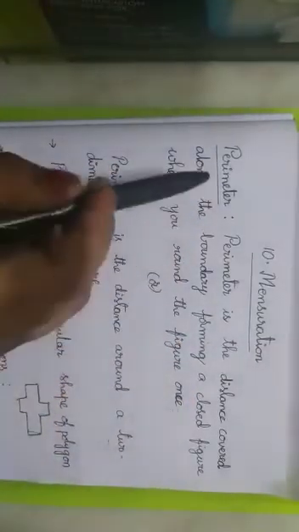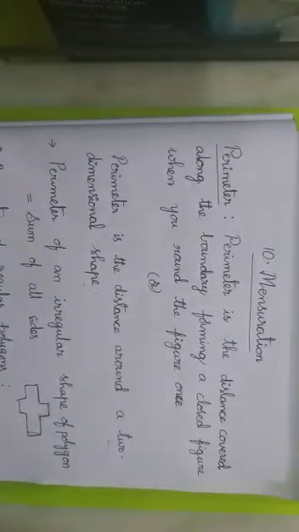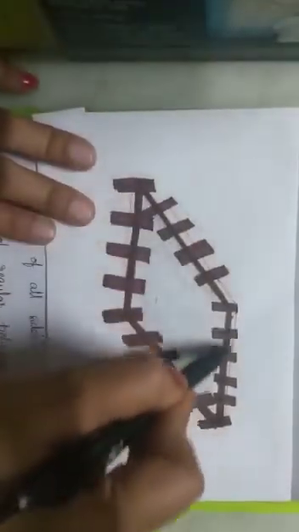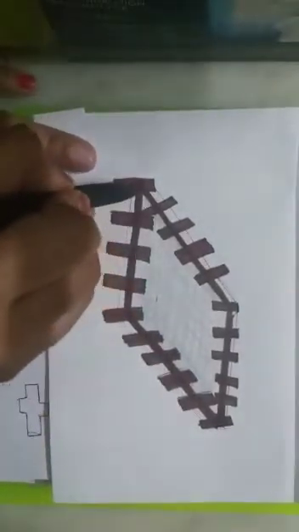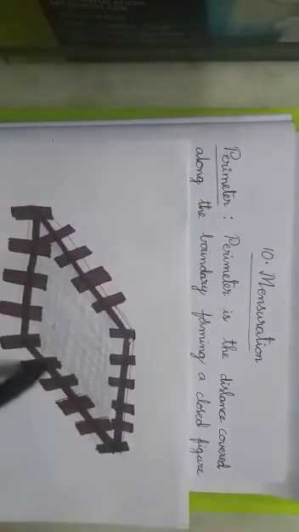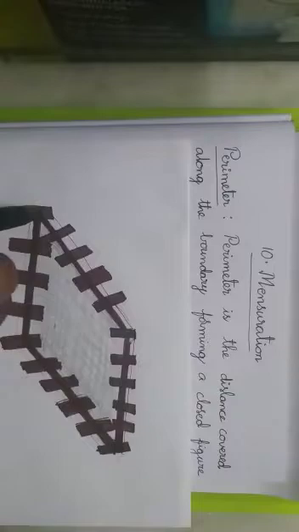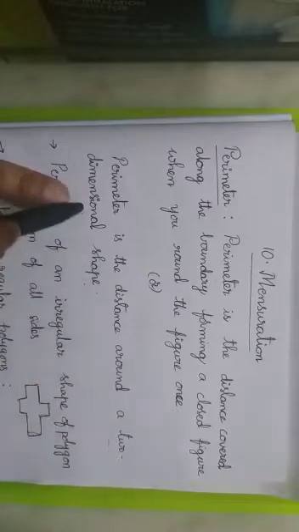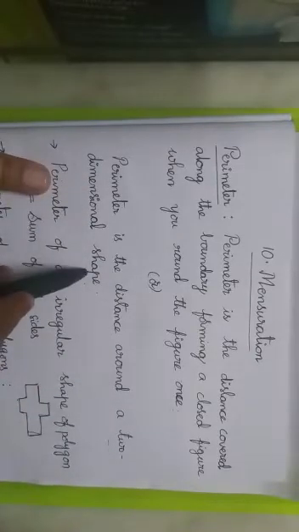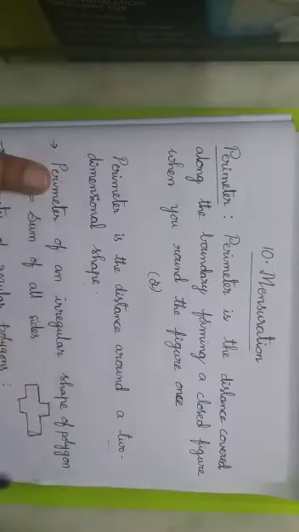We'll discuss perimeter. Perimeter is the distance covered along the boundary forming a closed figure. When you round the figure once, if you are taking the length of this rounded figure, the total figure, then this is the perimeter. Means distance covered along the boundary forming a closed figure is called the perimeter of this figure. In simple words, perimeter is the distance around a two-dimensional shape.